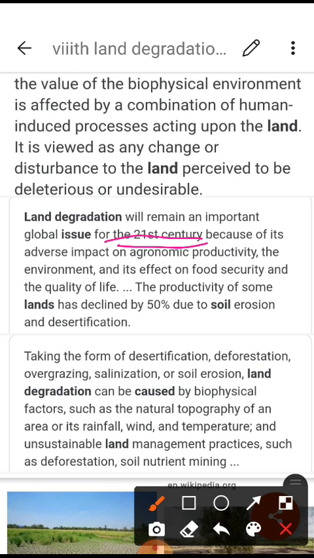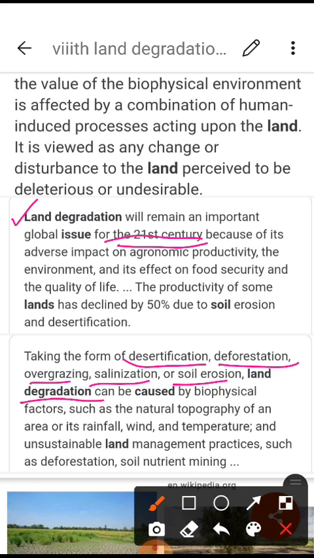Because we human beings are spoiling a large percentage of land through different activities: desertification, deforestation, overgrazing, salinization, or soil erosion. All of this comes under land degradation. So we human beings are carrying out different activities which harm our land. In this way, land degradation remains a global issue for this century, the 21st century, in which we are living.